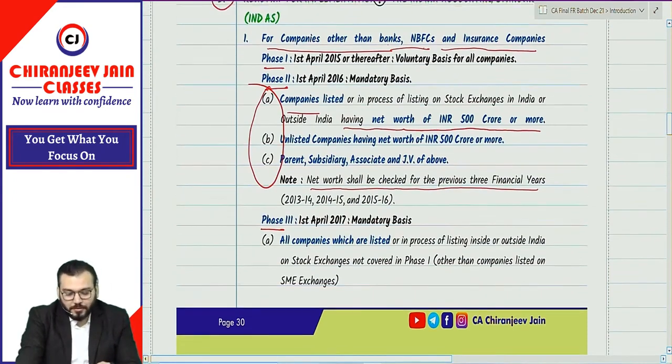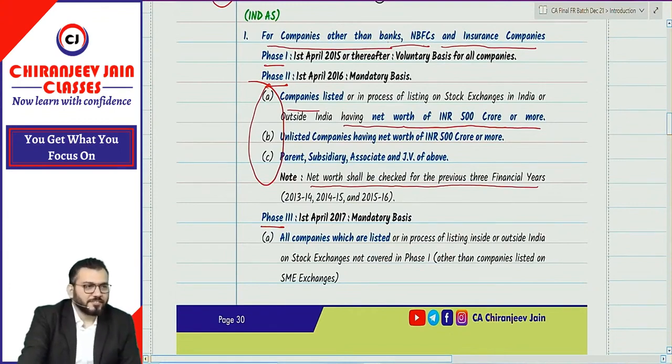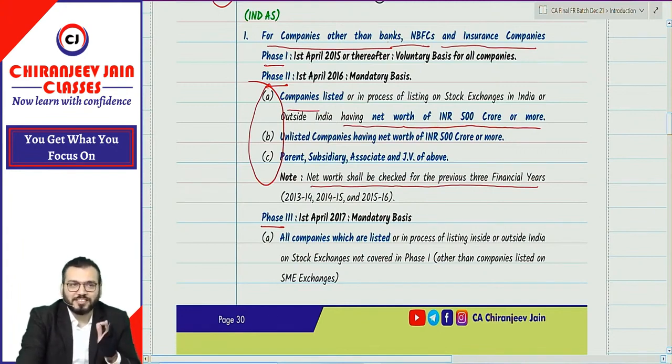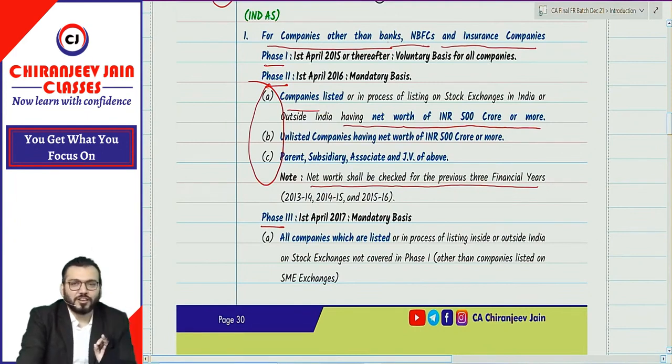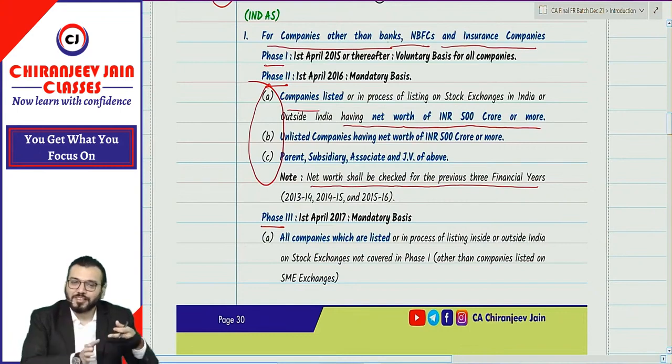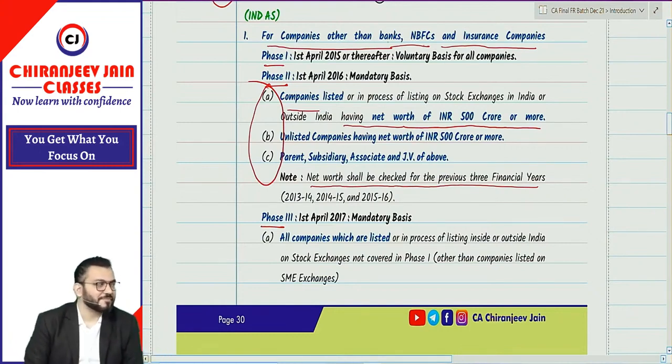Now let us complete this Ind AS introduction first. You have understood what Ind AS is. Ind AS is the converse form of IFRS. Whenever we say IFRS, it includes IAS. IAS become Ind AS 1, 2, 3, 4, up to 41. But effectively there are not 41 Ind AS, only those which are equivalent to IAS. IFRS become Ind AS 101, 102, up to 116.